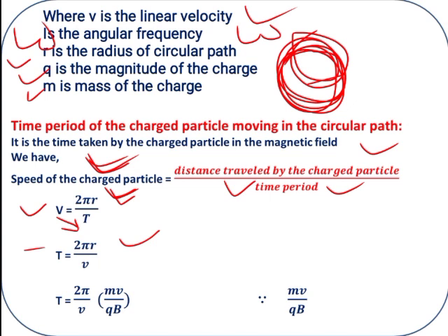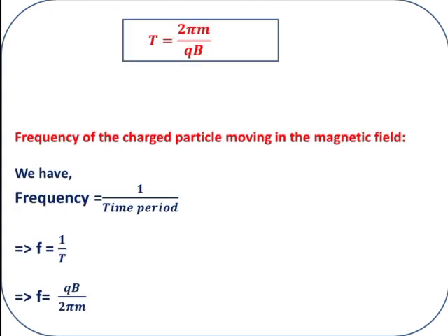What is r? Substitute the value of r, mv upon qB, in 2 pi by v. This is the radius value. Then the final expression, after simplification, T is equal to 2 pi m upon qB. So this is the expression for the time period.